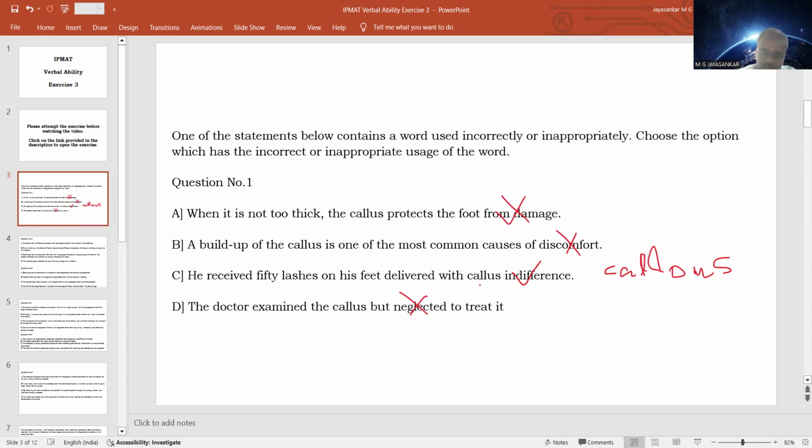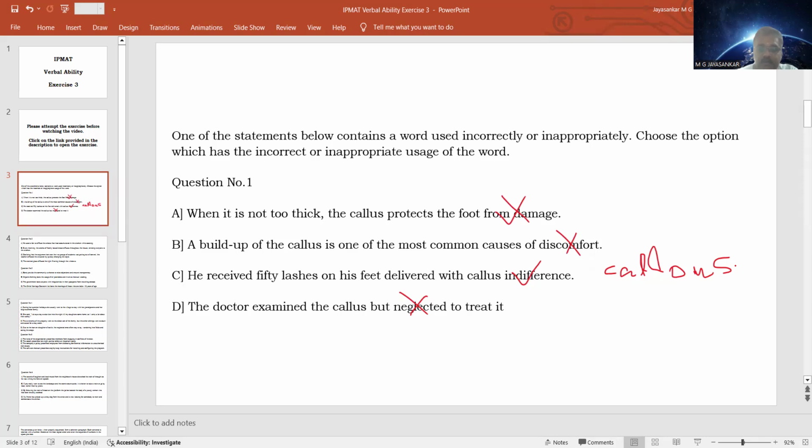So we have found this out even without knowing the exact meaning of the word callus. Now for your information, callus means a thick layer of skin that is usually built up on your hands and feet when you work with them. That is why we have calloused hands. Calloused hands means hands which are very rough because of the buildup of skin, or the skin becomes very thick. So here callus means a thick layer of skin.